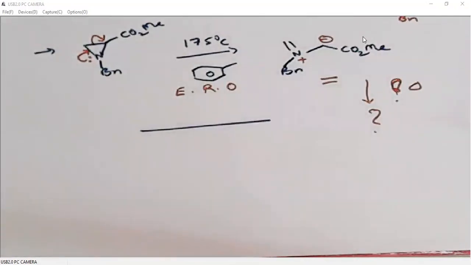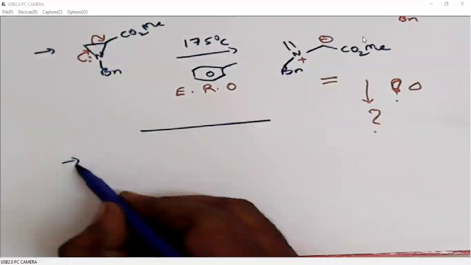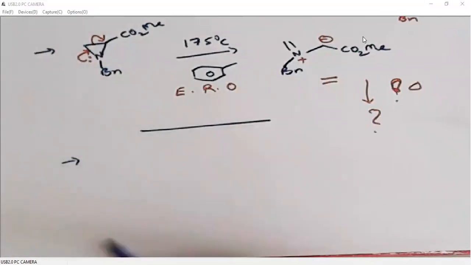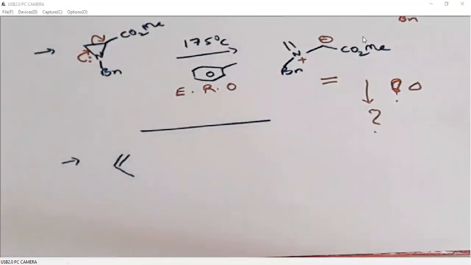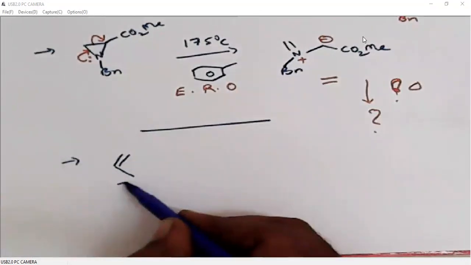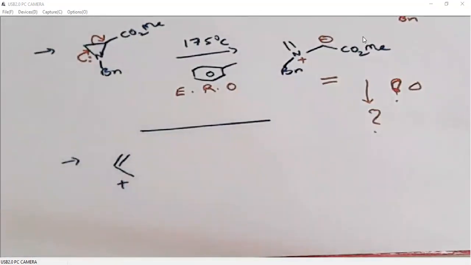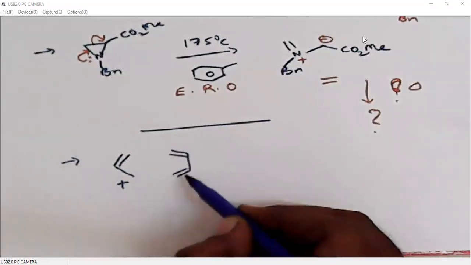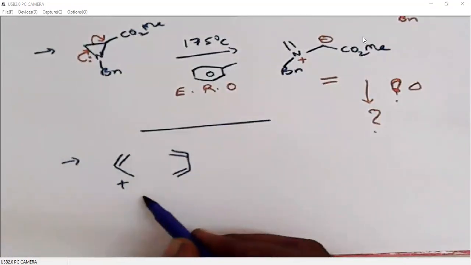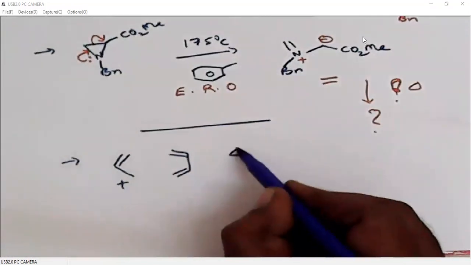In the next examples, you can see a 4+3 cycloaddition. Not only 3+2, there are some variations in this class of examples. It is also possible to have a 4+3 cycloaddition like this.